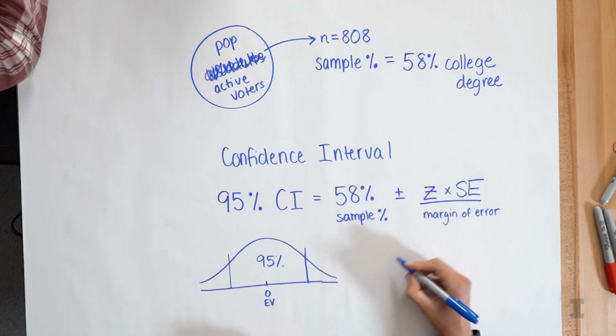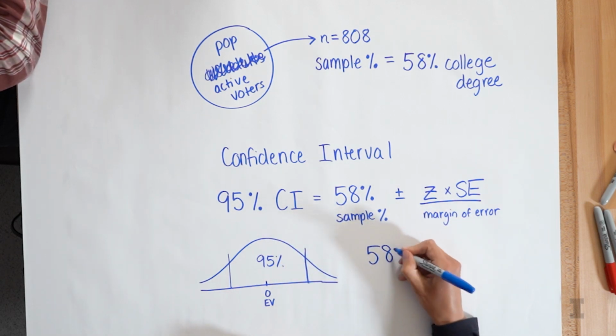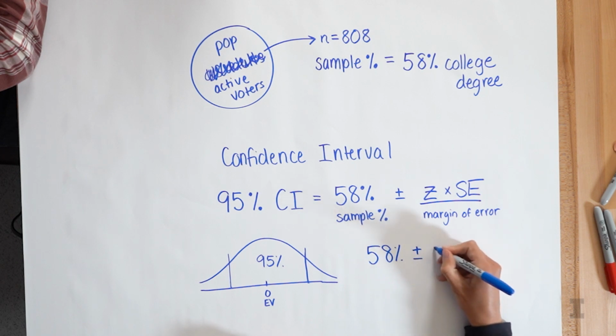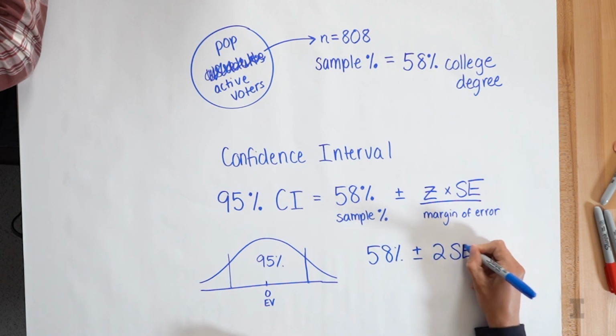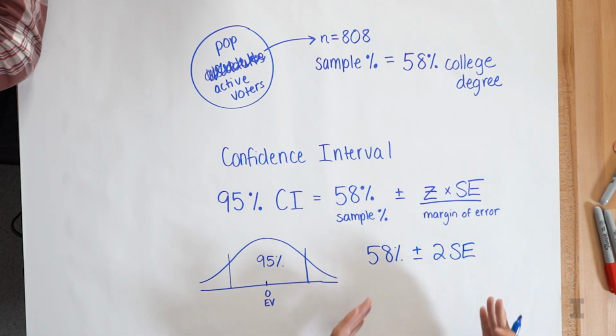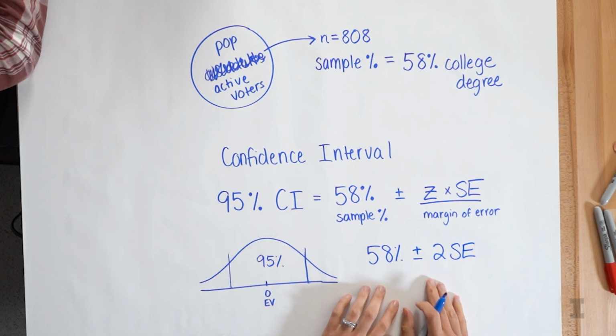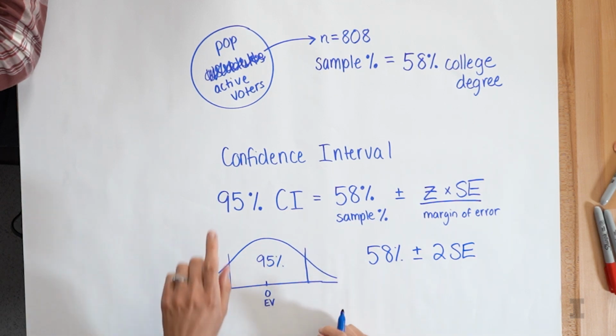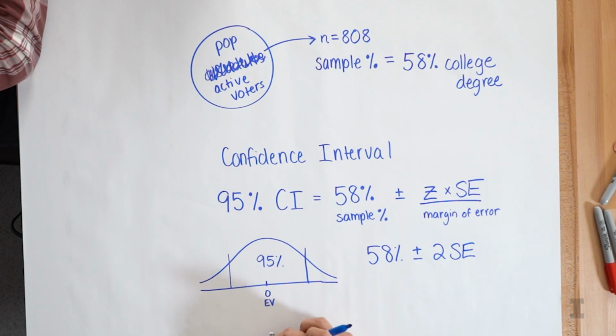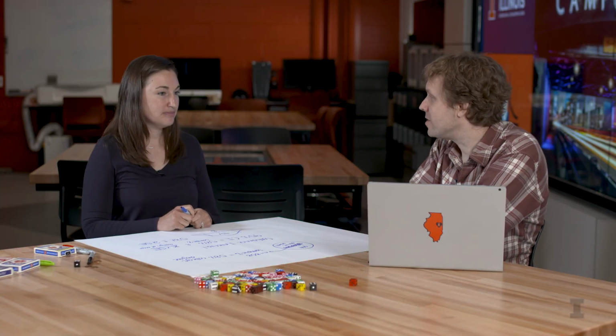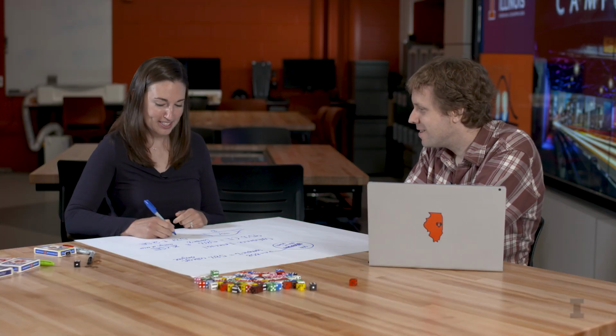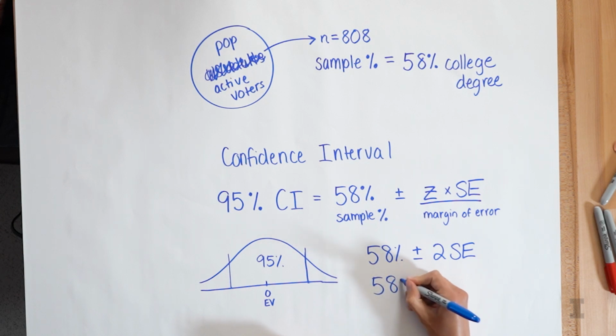So to find my 95% confidence interval, I'm just going to take my sample percent plus or minus 2 standard errors, and that's going to give me a range, and then I can say I'm 95% sure that the true population percent lies within that range. So we have a margin of error that the survey's given us. Ooh, perfect. So the margin of error is 3.45%.